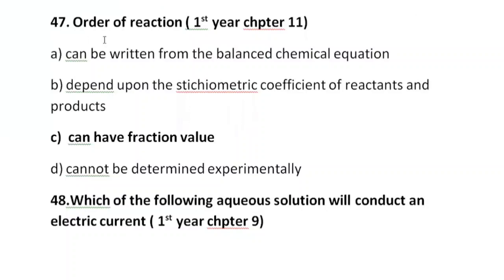47th MCQ is, order of a reaction. A option, can be written from the balanced chemical equation. B, depends upon the stoichiometric coefficient of reactants and products. C, can have a fraction value. D, cannot be determined experimentally. So C option is correct here. Only that, order can be in fraction. It can be 2.5, 1.5.